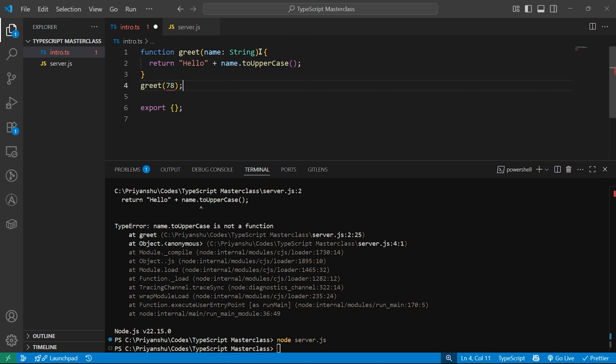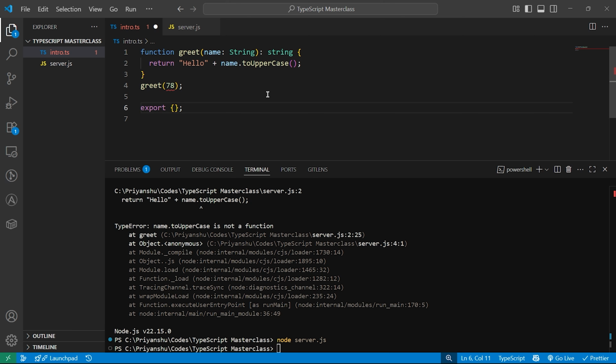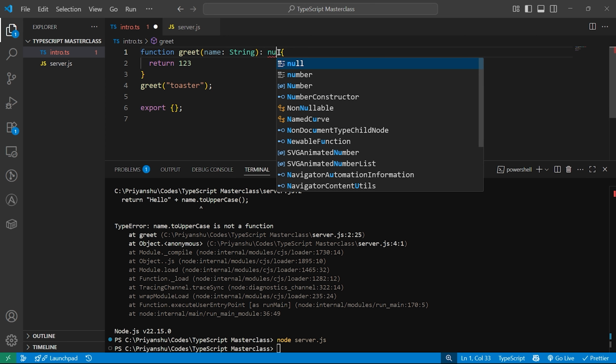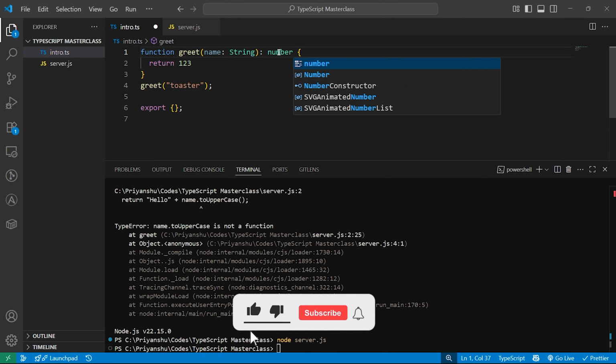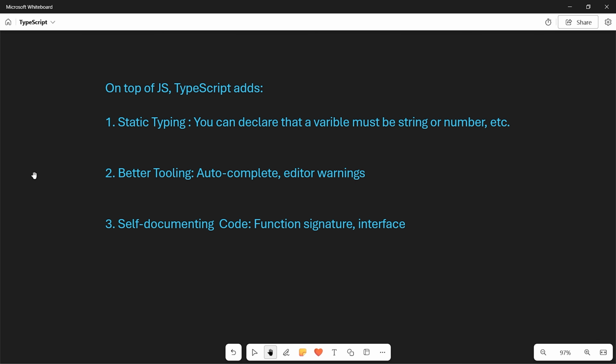And not just that, you can also define that it should only return a string from this function. Let me pass a string over here. I pass toaster, and if I try to return 123, it says type number is not assignable to type string, because I explicitly defined that I need a string type in return. If I do number over here, now it's fine, there is no error. So if you misuse it, TypeScript will shout at you before you even run the code. Then it will give you better tooling.